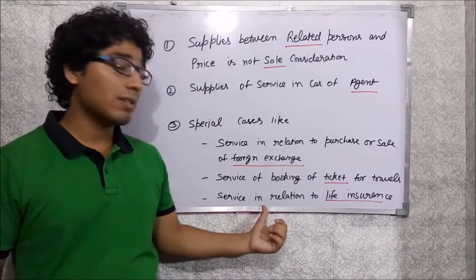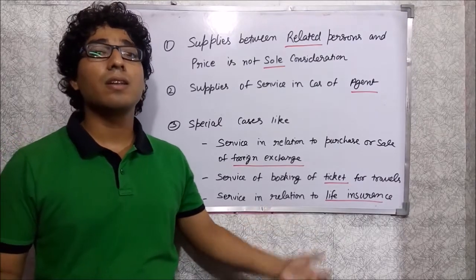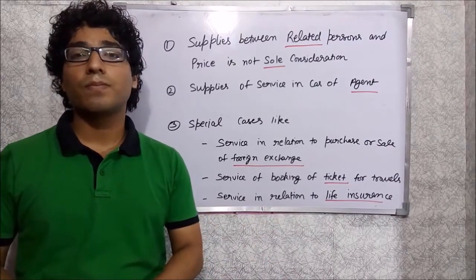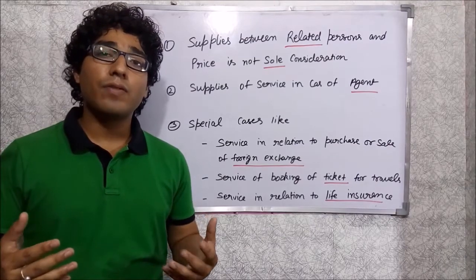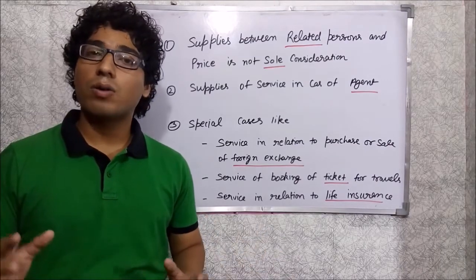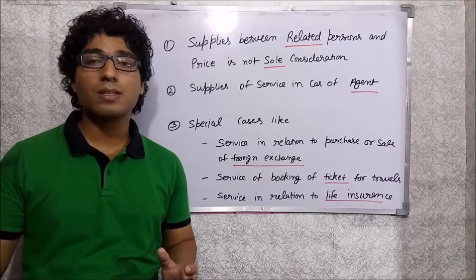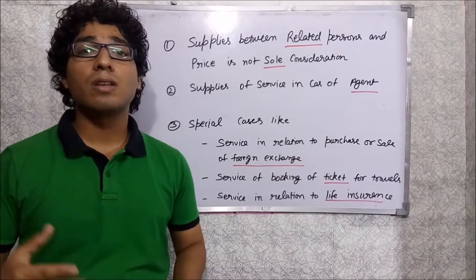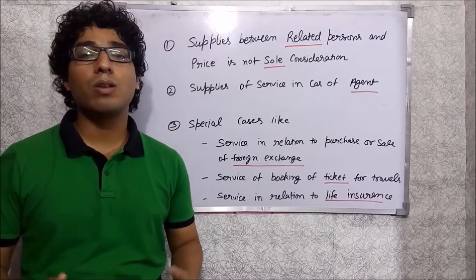The third is services in relation to life insurance business, like LIC or other life insurance businesses, where the valuation of the services will be determined as per the valuation rule.